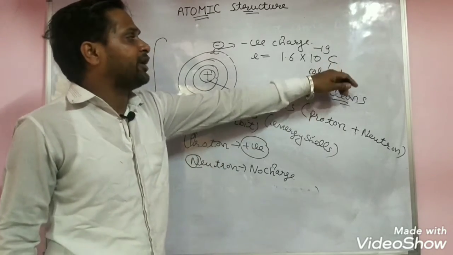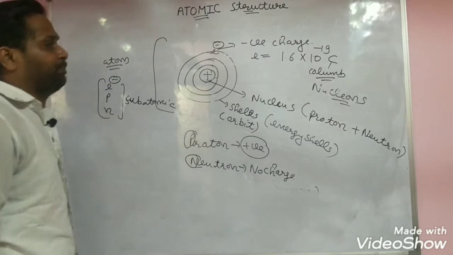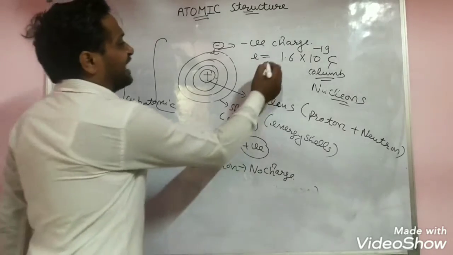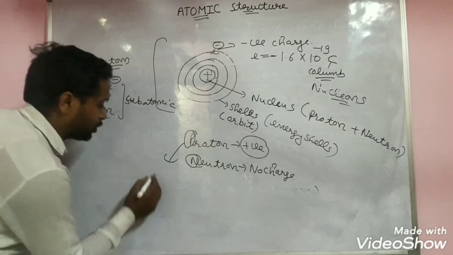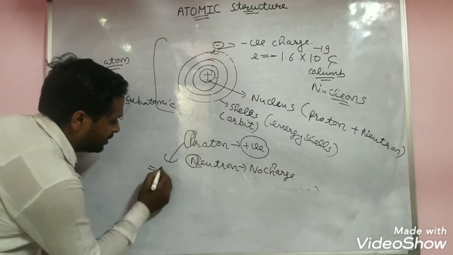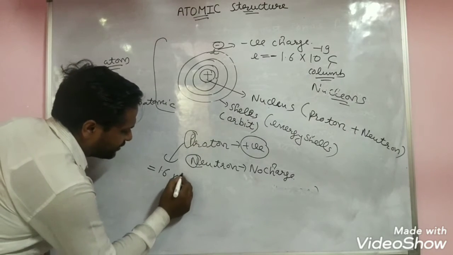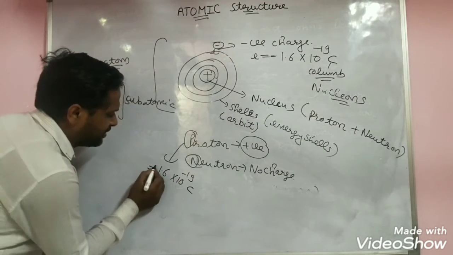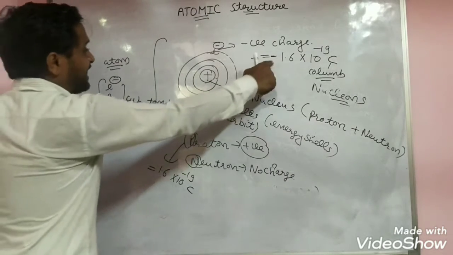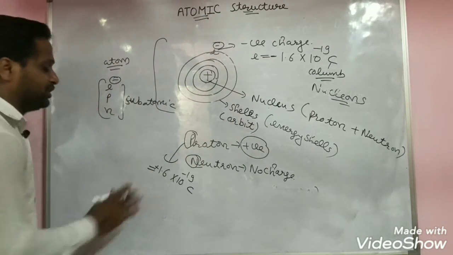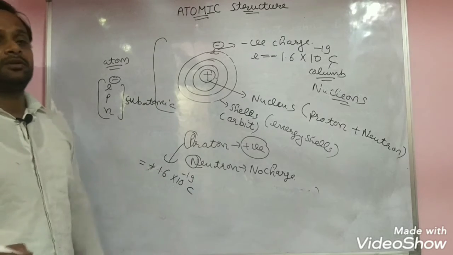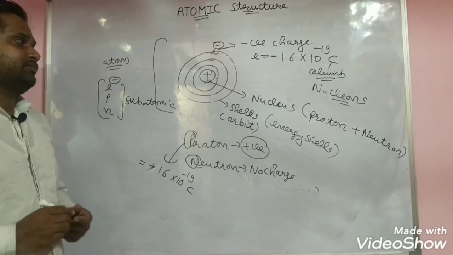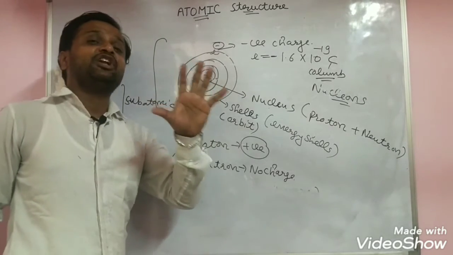That unit, according to their name, is the coulomb. That was a negative charge, 1 point. And what is the charge on the proton? Yes, 1.6 into 10 raised to the power minus 19 coulomb, the same magnitude of charge, but on the electron there was a negative charge. Here it is a positive charge. Same charge. So it means what? Overall the atom is neutral.